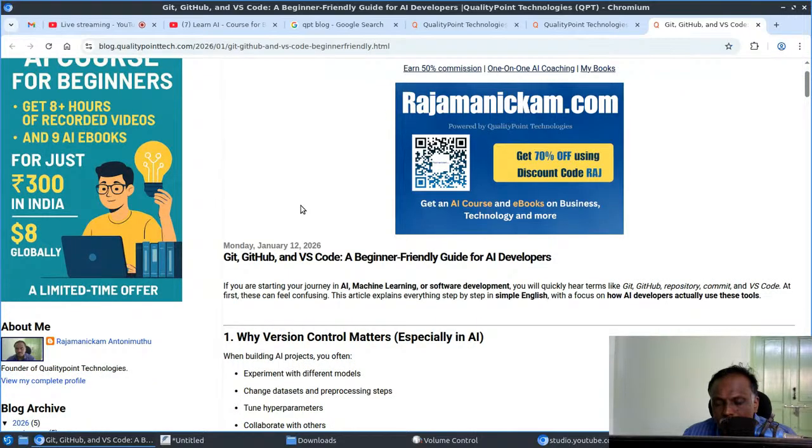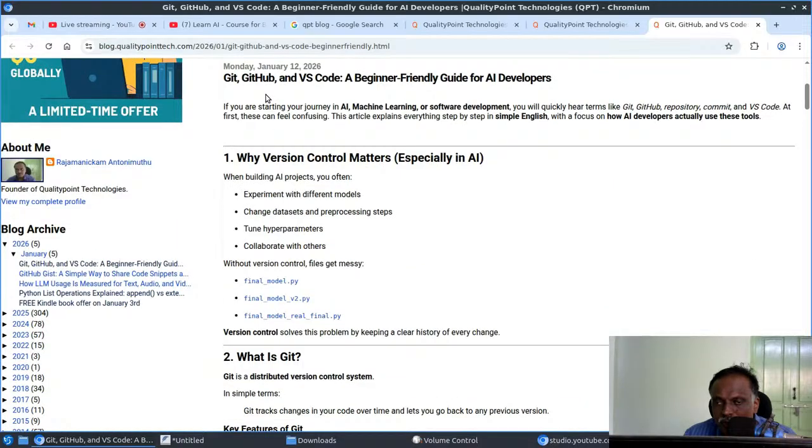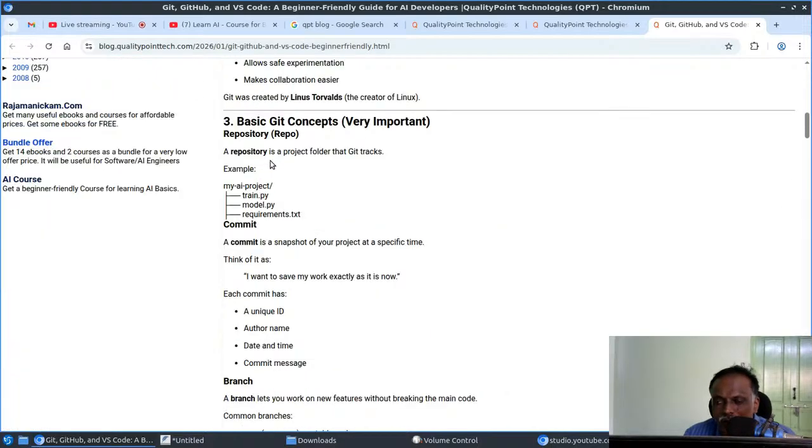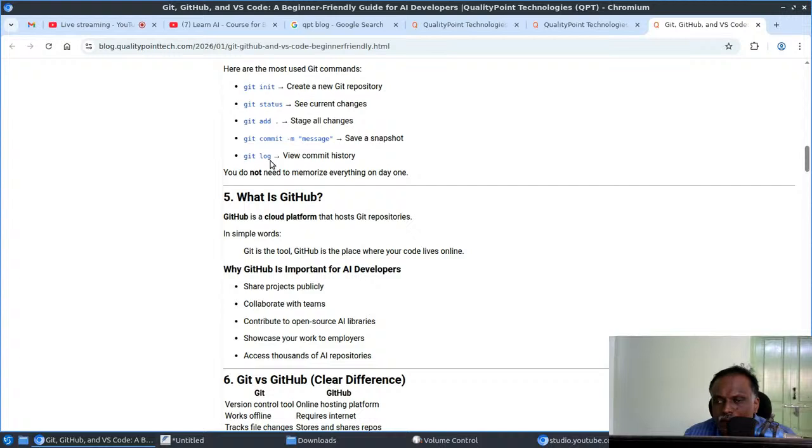You have to learn AI related stuff, that is true. But apart from that, you need to be familiar with those things, version controlling, for other purposes. My recent post was explaining that. It's part of any software development, so as an AI developer, you should also know this. It's a very beginner friendly guide.